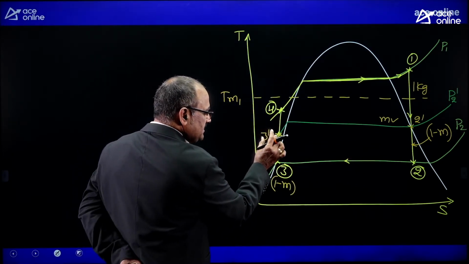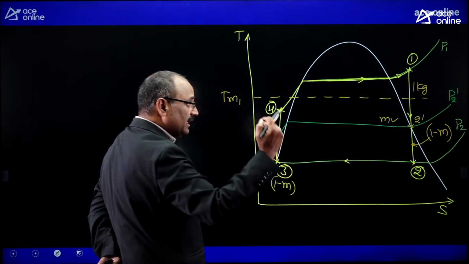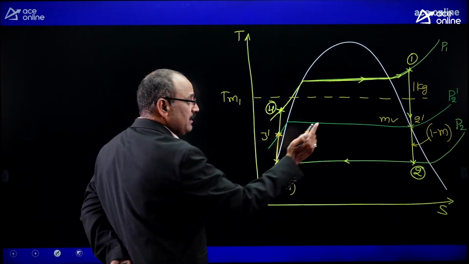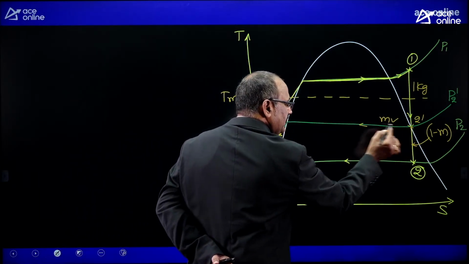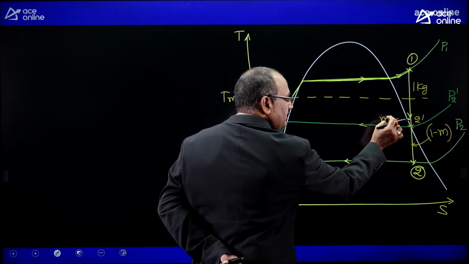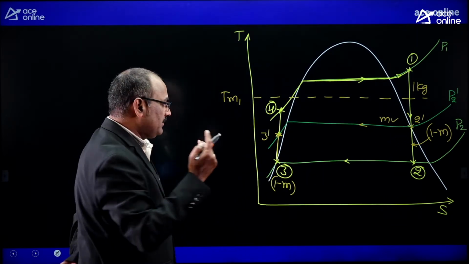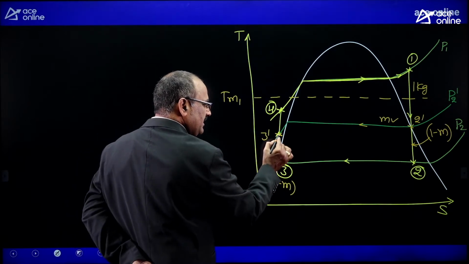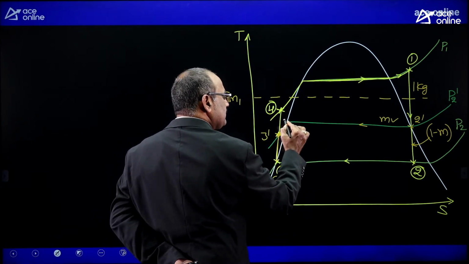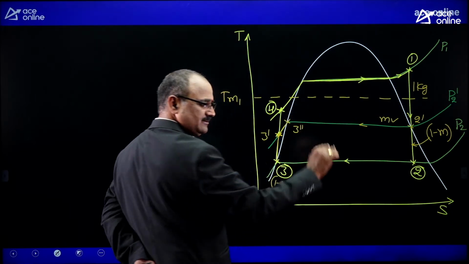By the time the liquid available at state 3 is mixing with the m kg of steam, that m kg of steam is losing the latent heat. While the m kg of steam is losing the latent heat, its temperature cannot change. But whatever latent heat is rejected by the m kg of steam is taken by this 1 minus m kg of liquid available at state 3 dash, which will be gaining temperature. Finally, both are compromising somewhere at 3 double dash.